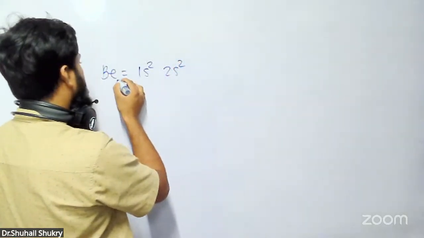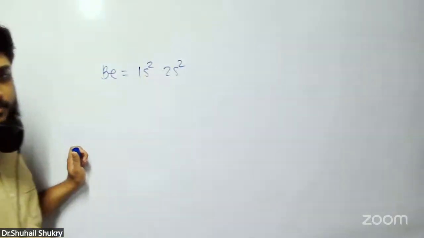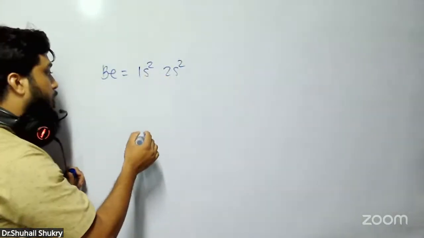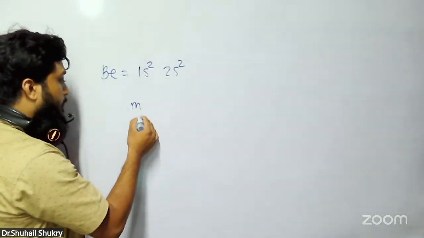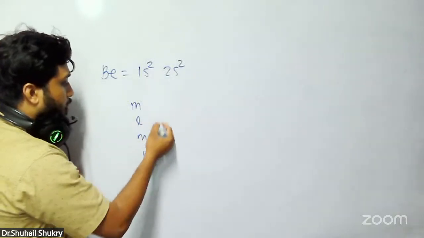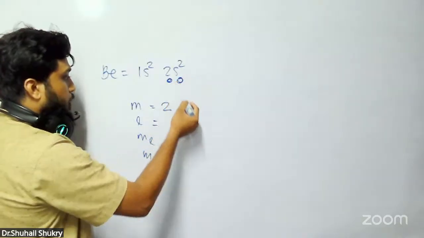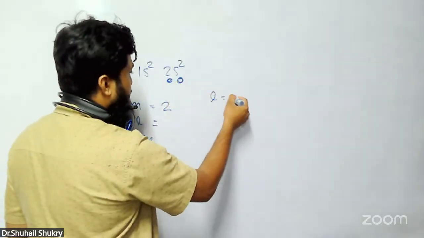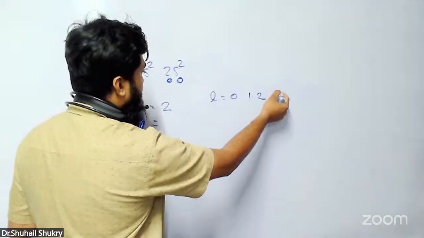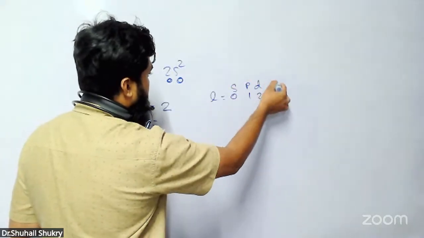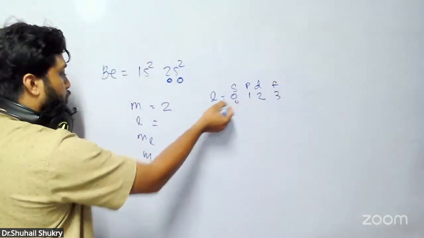The fourth electron means the last electron, so you have to write n, l, ml, and ms in order. Which energy level? Second energy level. For l, we say 0, 1, 2, 3 for s, p, d, f. Now s means I should put 0 for l.